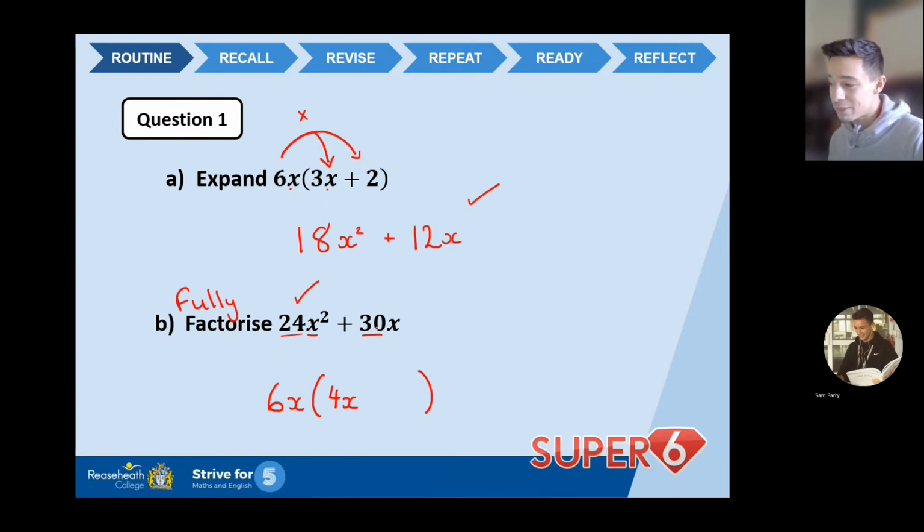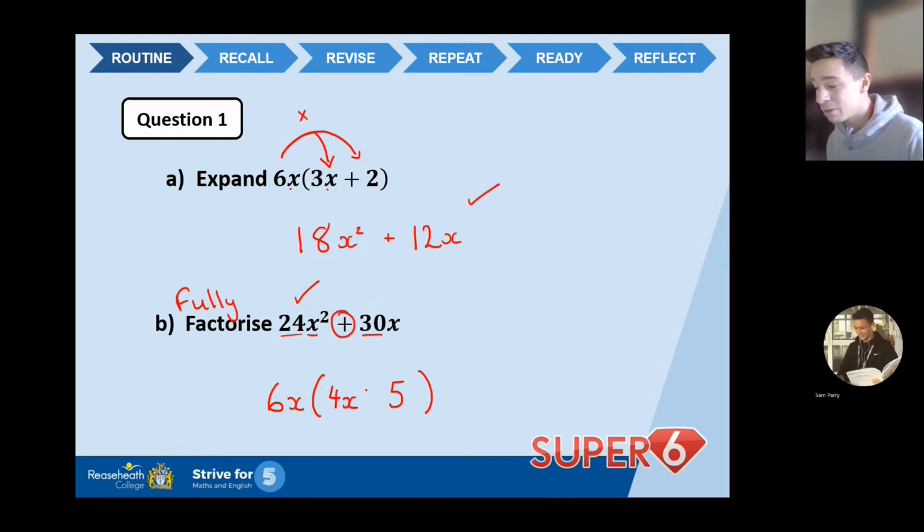I can now focus on this little bit here. So how do I get from 6 up to 30? I have to times it by 5. Now, the x here, can we see we've got 30x? Well, we've already got an x on the outside, so 6x times 5 does give me 30x. I don't need to put in another x inside of the bracket because then I would get another x squared, which I do not need and I do not want. So the 5 there is fine.